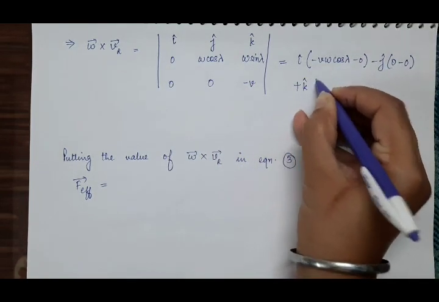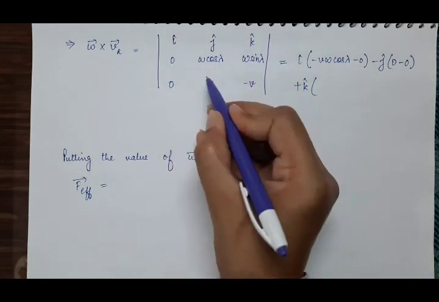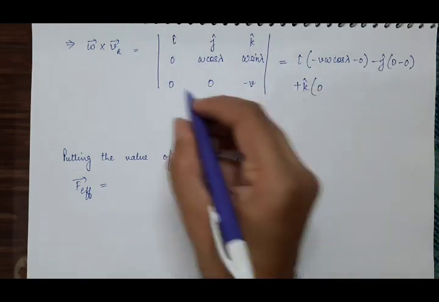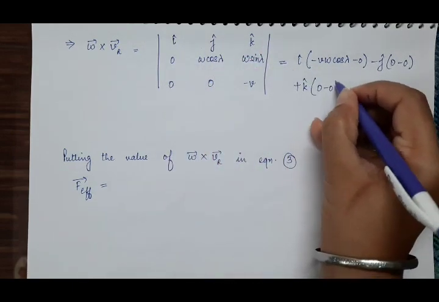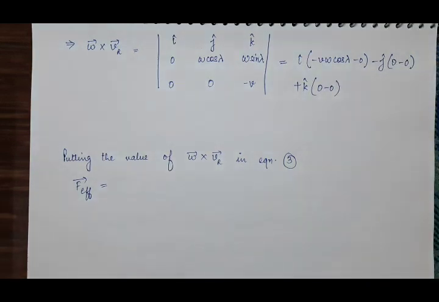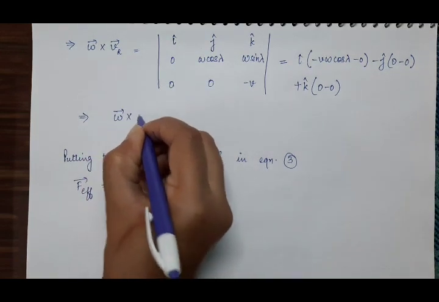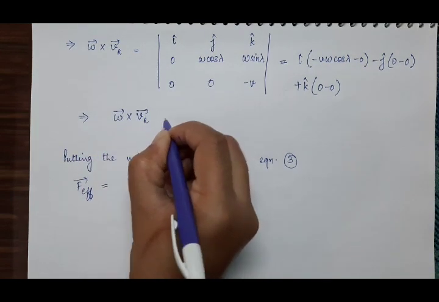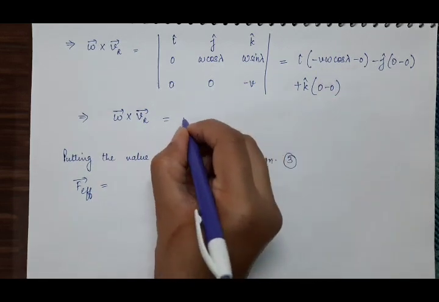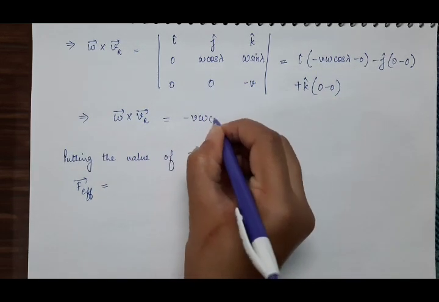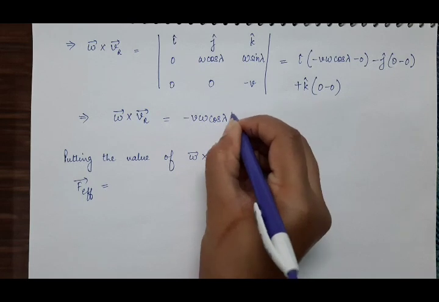Plus k cap, 0 into 0, 0. 0 into this, 0. So the value of cross product of omega and Vr is equal to minus V omega cos lambda i cap.